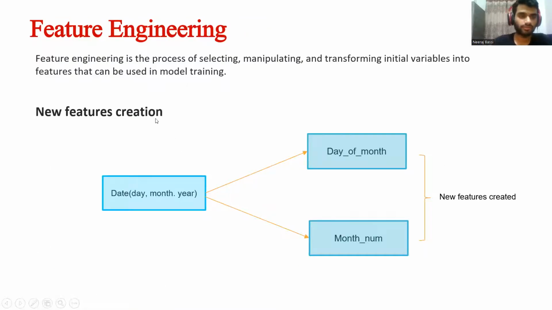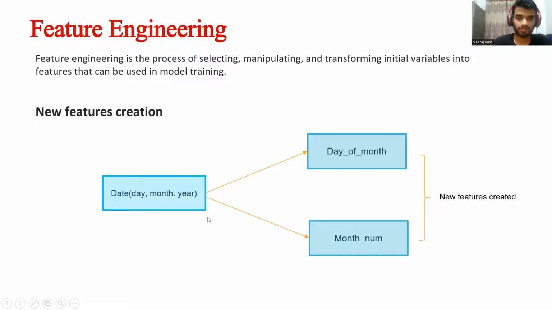Now we will see the process of feature engineering. So what is feature engineering? Feature engineering is the process of selecting, manipulating, and transforming initial variables into features that can be used in model training. There are various steps in feature engineering. First, we will consider new features creation, like creating new meaningful features from the given initial variables.